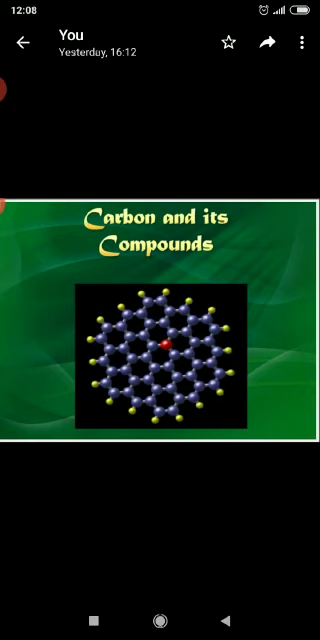Before starting the chapter, let us discuss what is a compound. I think children, we have already discussed in junior classes what compounds are. When two or more elements combine, they form compounds. There are two types of compounds, organic compounds and inorganic compounds.